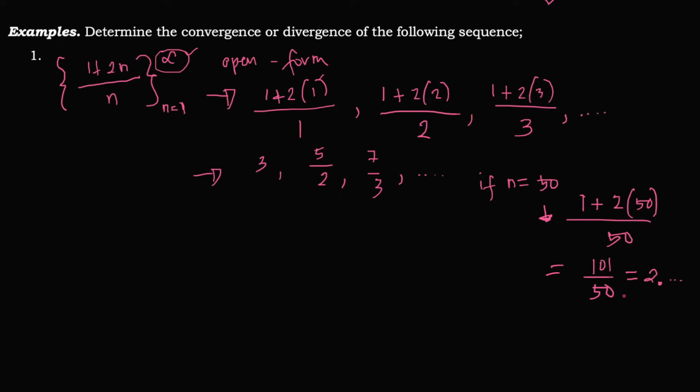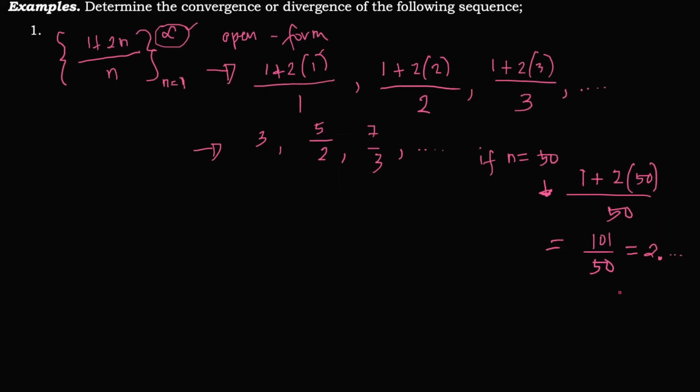Okay, so to get that limit, because we say that it approaches a single number, which is 2, we will now find the limit of the sequence, which is the limit of 1 plus 2 over n as n approaches infinity.